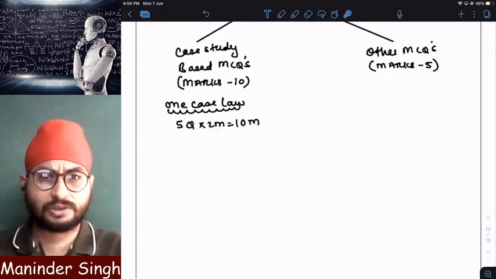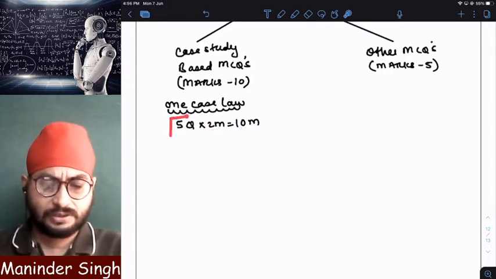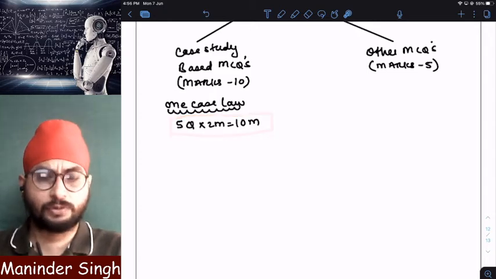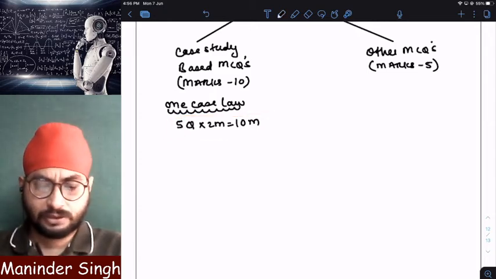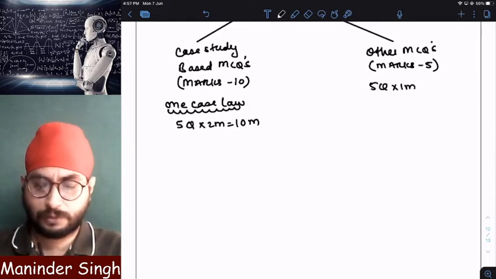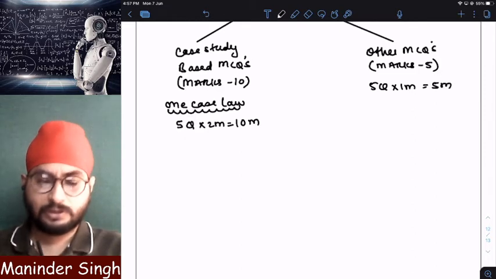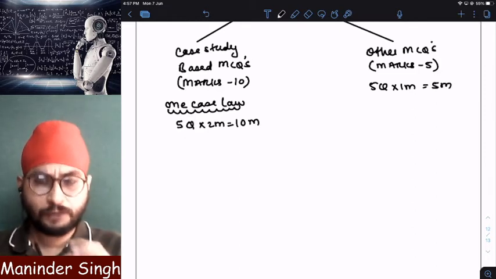The format may change also. They may give you a smaller number of MCQs with higher marks, but on an average, 5 questions of 2 marks will give you 10 marks. And here in normal MCQs you will have 5 multiple choice questions of 1 mark each, that is 5 marks. So total will be 15 marks.